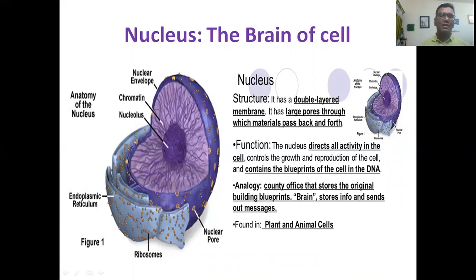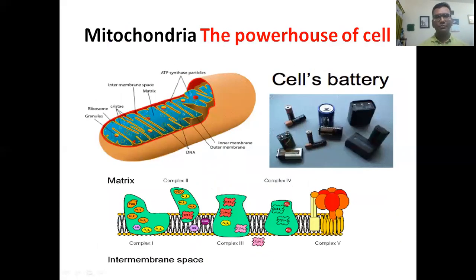You know, the brain of an animal or of a human body controls all the activity of a living body or animal body. Like that, in a cell, the nucleus controls all the activities. That's why it is known as the brain of a cell, my dear students.